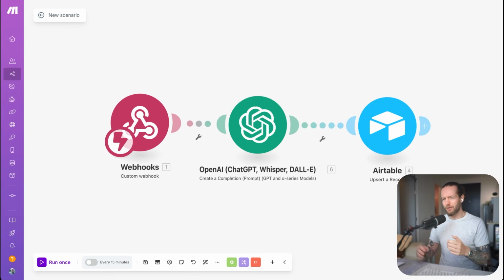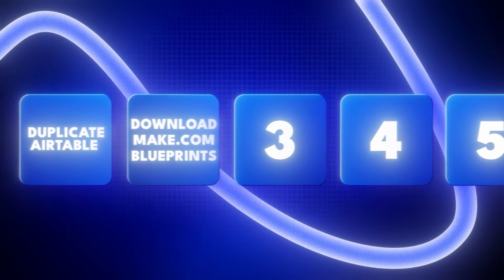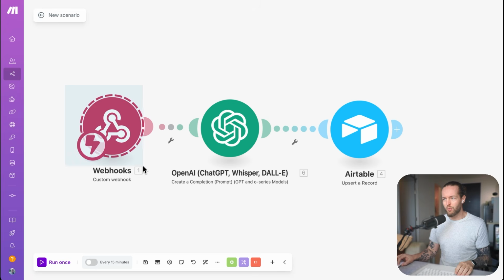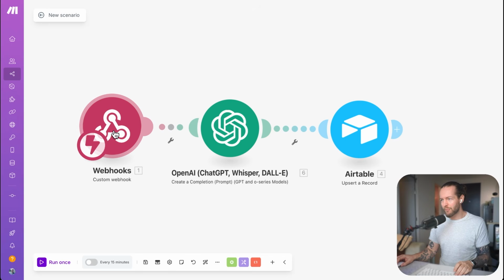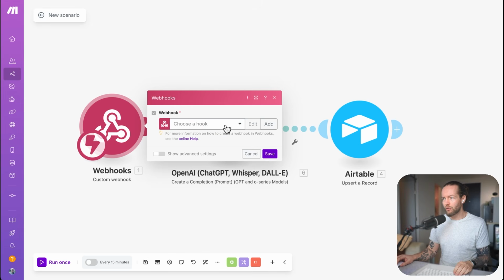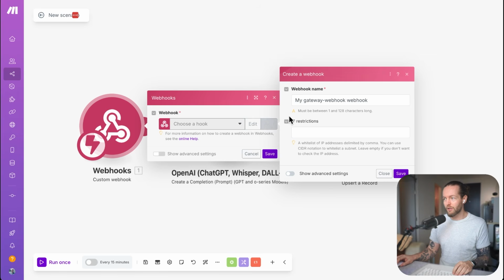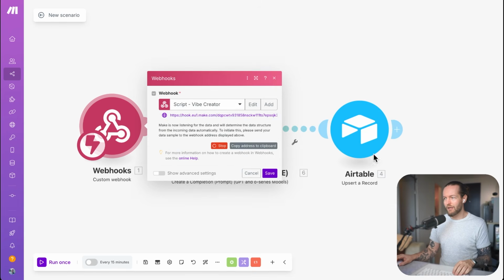and just like that, you have the exact same automation as me. But if you try to run this, nothing is going to happen because we need to go to step number 3, set up the button trigger. So as you can see, this webhook right here is what gets triggered if we click on this button right here. Since you have copied this blueprint right here, all you need to do is to choose a hook. Click on add, I'll name it script and vibe creator, just like that. Let's save it. And here you will get a webhook. Just click on copy address to clipboard.